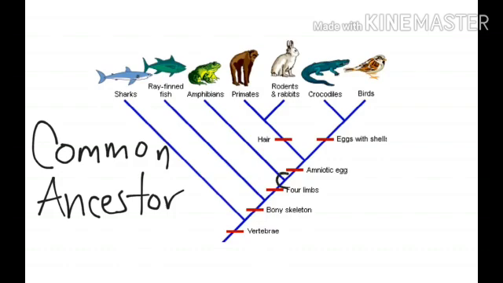Have you understood? So the derived characters and the ancestral characters are arranged in a systematic classification. It is very easy to understand when we want to know a particular organism's evolutionary relationship. Have you understood? So this point we call what? Hypothetical ancestors, that is, derived characteristics. Have you understood?